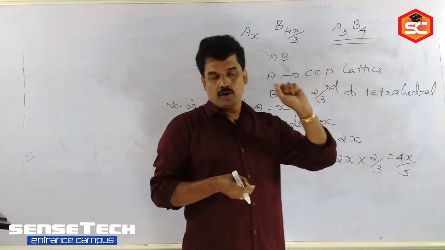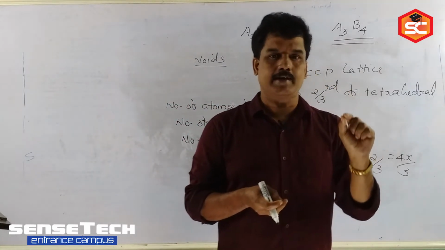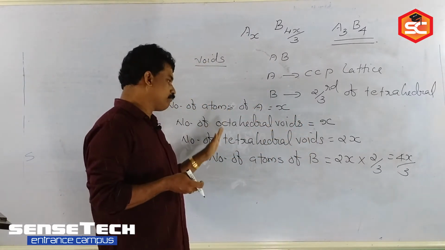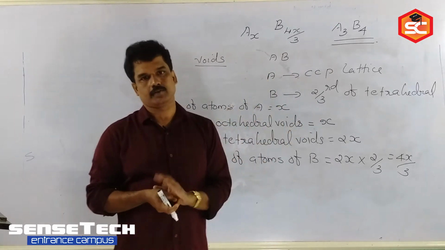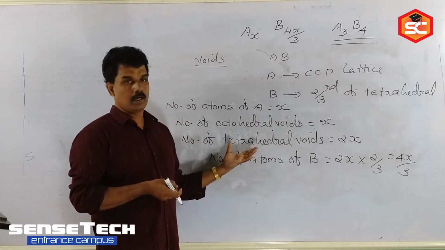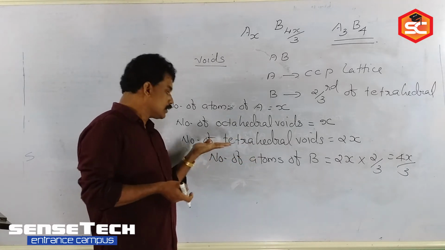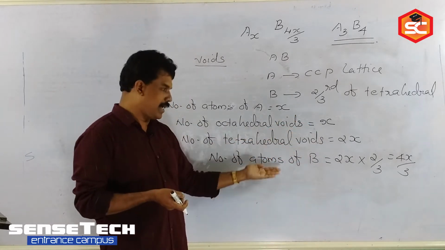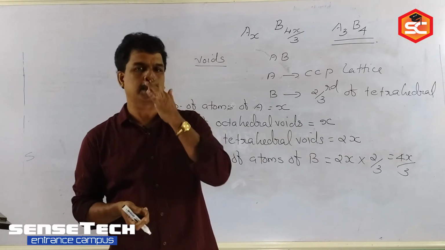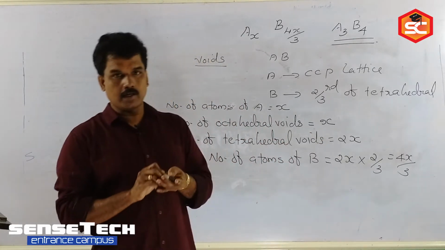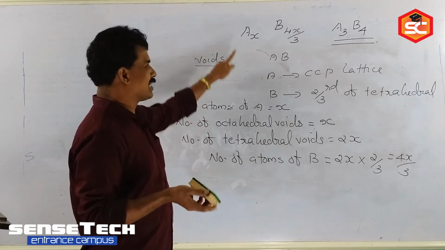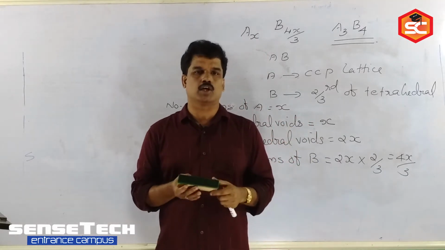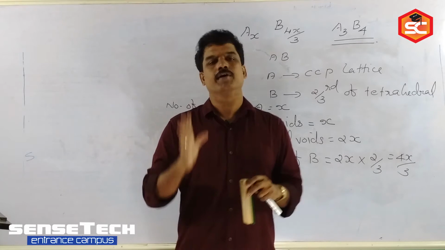In such a question, the constituent particle which creates the crystal lattice, its number becomes equal to the number of octahedral voids. That is the concept. Then you know how many tetrahedral voids are there. In some problems, there is no need of the tetrahedral void because the second atom may be half of the octahedral void. Then you have to write B atom is equal to X by 2. Anyway, they will be asking the questions. Is it clear now? Only one thing you remember for this calculation: the constituent particle that creates the crystal lattice, that number becomes equal to the number of octahedral voids.